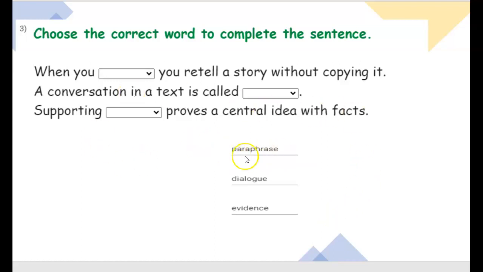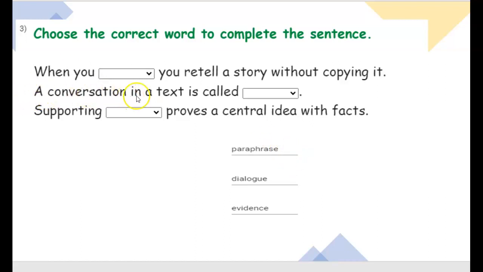Hopefully you are thinking paraphrase. Paraphrase is the correct answer. Paraphrase means you're retelling a story in your own words. So think about maybe a well-known story like Little Red Riding Hood. If you were to paraphrase that story, you're not reading it, you're just retelling me some of the main events in your own words. That's paraphrasing.